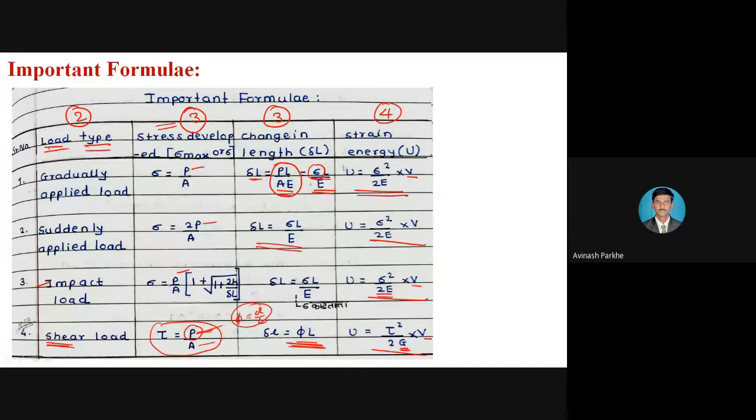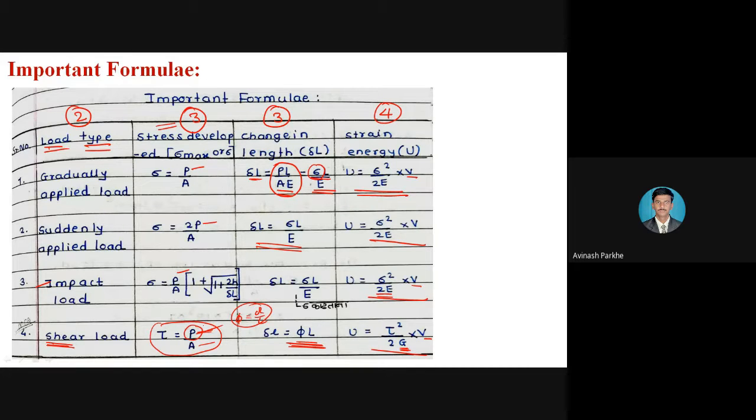It is also very simple to remember. Gradually applied load: sigma is equal to P upon A. Suddenly applied load: sigma is equal to 2P upon A. Impact load: sigma is equal to P upon A in bracket 1 plus square root of 1 plus 2H upon delta L. The change in dimension, delta L formula, is the same for all three cases. The strain energy formula should be at the tip of your tongue: U is equal to sigma square upon 2E into volume. It is the same. Only the sigma formula is different.